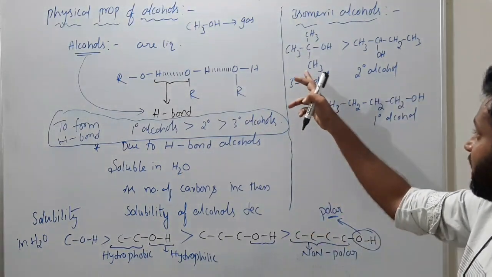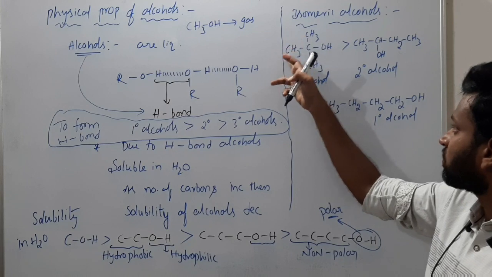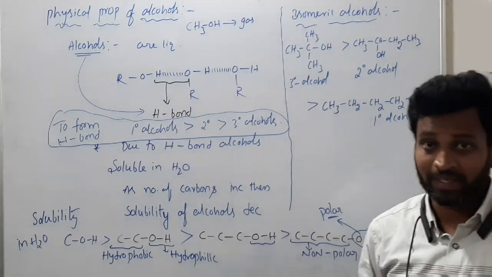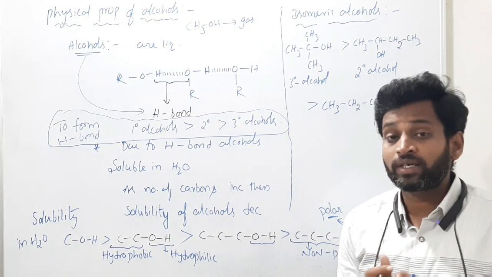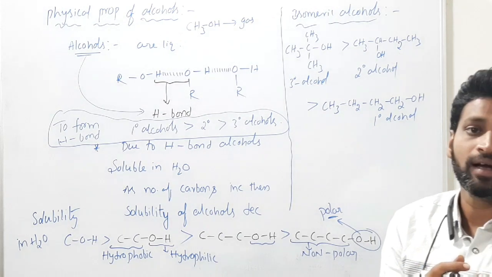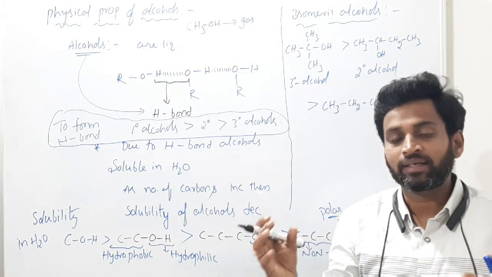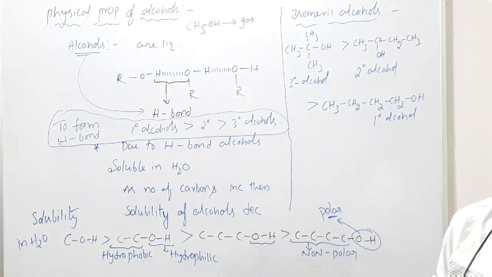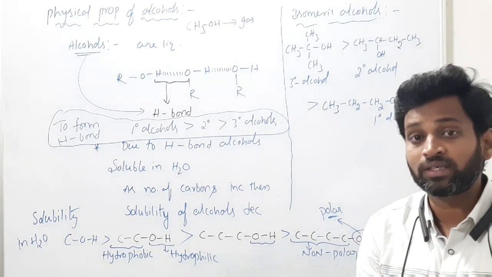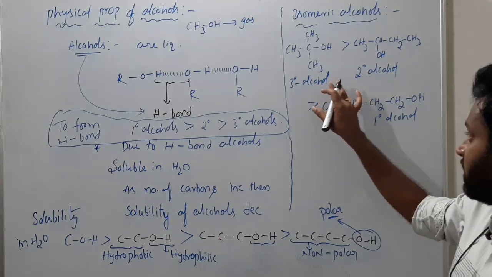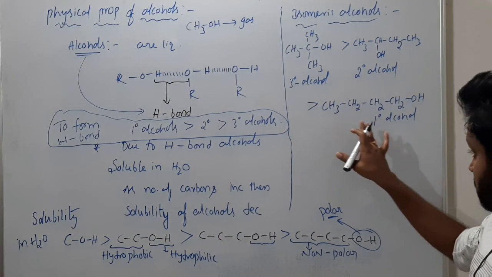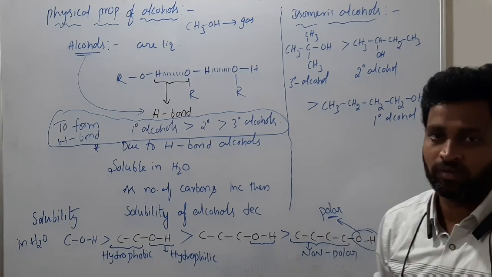To be more soluble, the number of carbons should be less and they should be primary. But then why tertiary, sir? Here also the number of carbons is more, but surface area is less for tertiary. Please note this point, everyone. Tertiary alcohols have less surface area, so they can easily dissolve in water. If they occupy more surface area, they cannot dissolve in water easily. So solubility in water is in the order tertiary alcohol, secondary alcohol and primary alcohol.